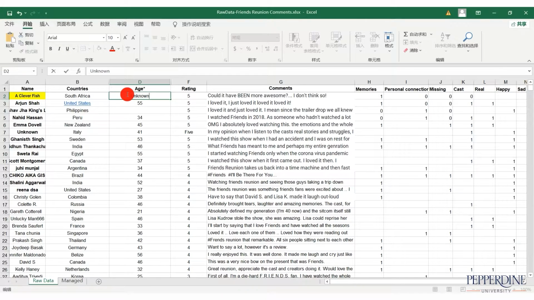Be sure the data only contains text or numbers, and that there is consistency with each column's data input. For example, under the rating column, we should only have numbers from 1 to 5. Any text, such as spelling out the number 5, should be converted to the numerical value, or vice versa.